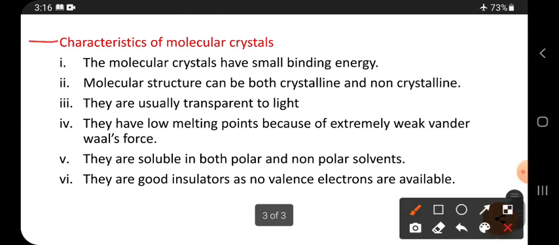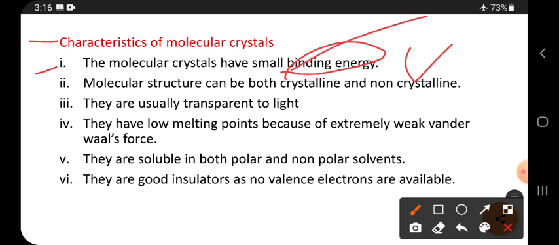Next, their characteristics. Characteristics of molecular crystals. Molecular crystals have small binding energy. Why? Because of weaker force. When the forces are weak, binding energy is small, boiling point is small, and melting point is also small.